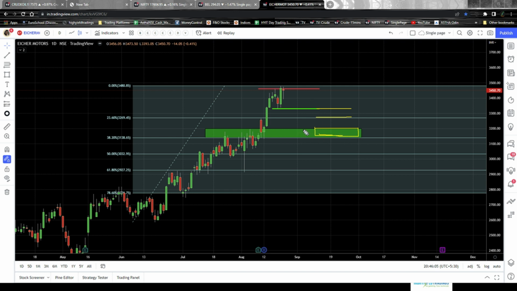This is the area of confluence that we have. The good news is I really don't anticipate the stock coming down to these kinds of lows. The max it should come should be till here, or at most till here, not below that. So have an eye on these two stocks, guys.